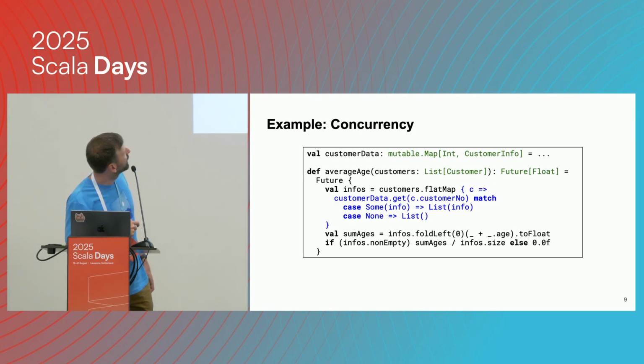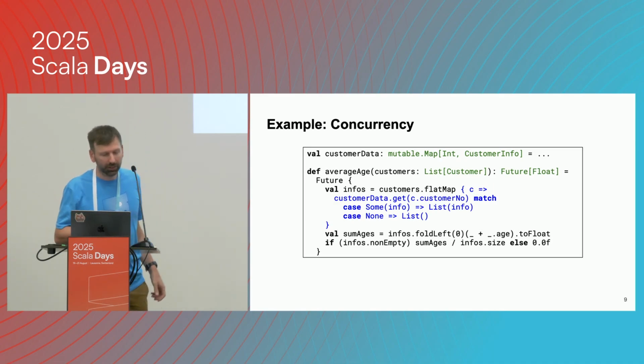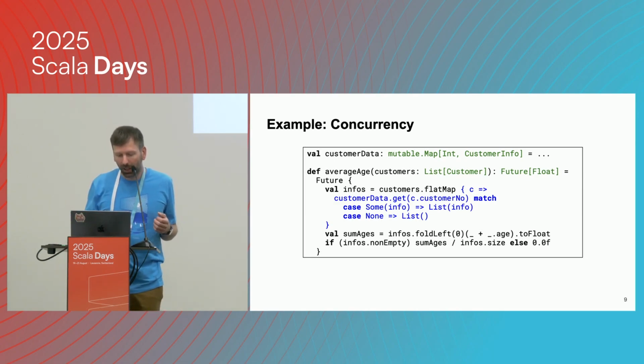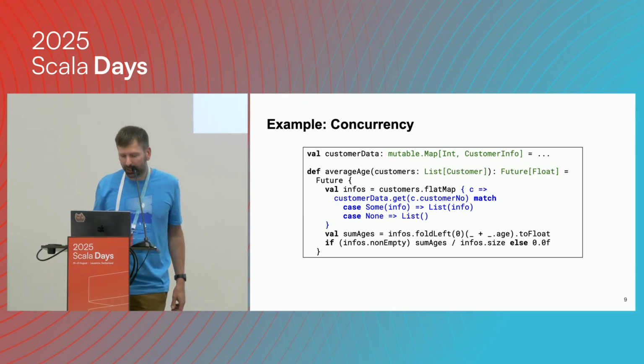What we do is we simply go through the customers, and the way this is set up here is that we have customer numbers, and we have a map called customer data that lets us look up a customer info record given a customer number, which is just an integer. So we can look up the customer info and use the typical flat map pattern here to collect the customer infos. And then we can compute the average age.